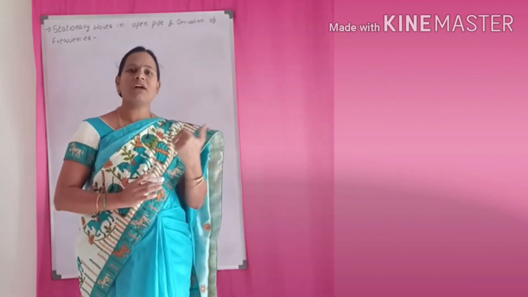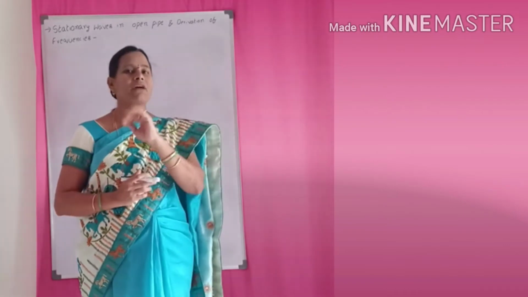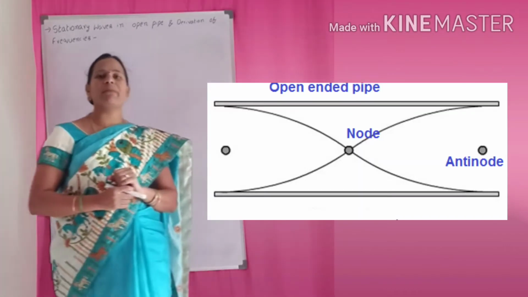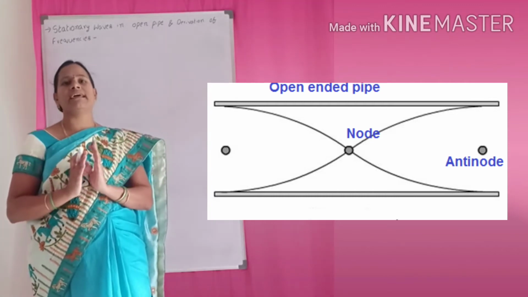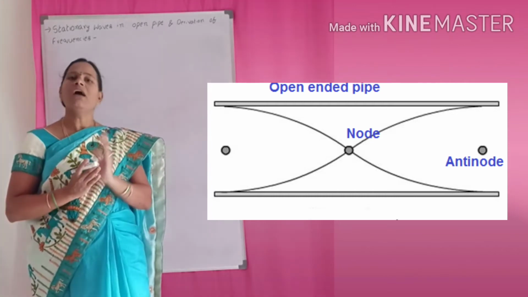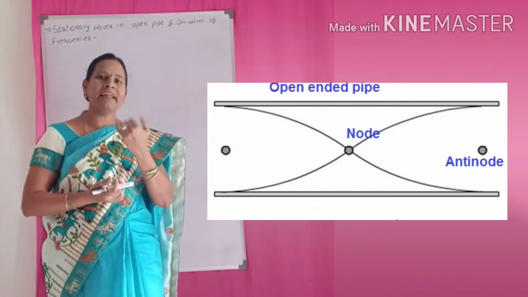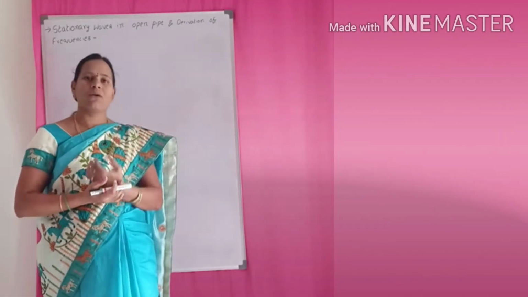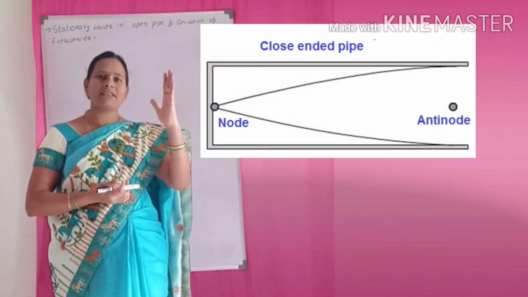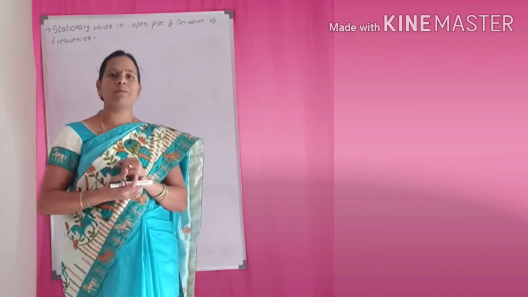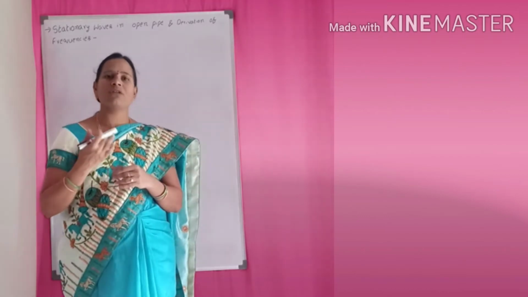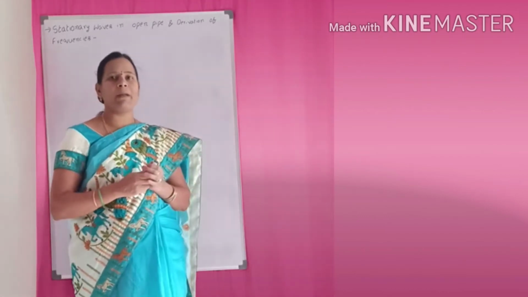First of all, what is the difference between the open pipe and the closed pipe? An open pipe means an organ pipe that is open at both ends. A closed pipe means a pipe with one end closed. Later we will discuss the closed pipe. So first of all, the open pipe.